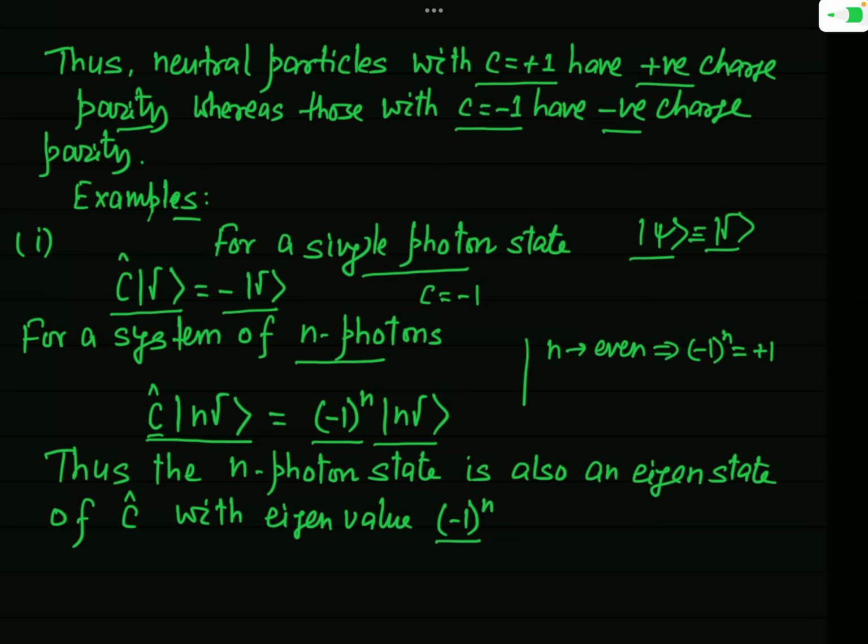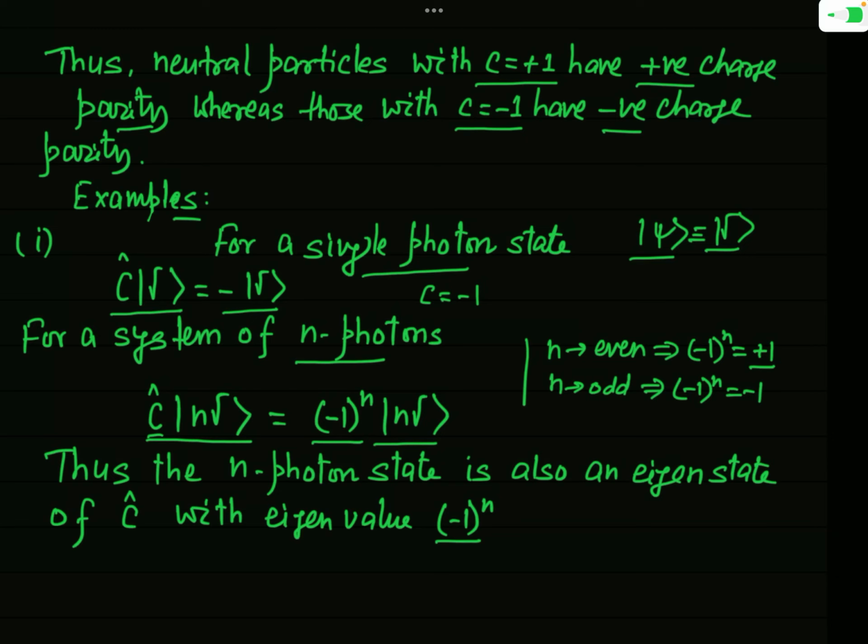So in this condition, for this system of n photons, the charge parity will be positive. But if n is an odd number, then (-1)^n will be -1. So for this system of n photons, the charge parity will be negative.